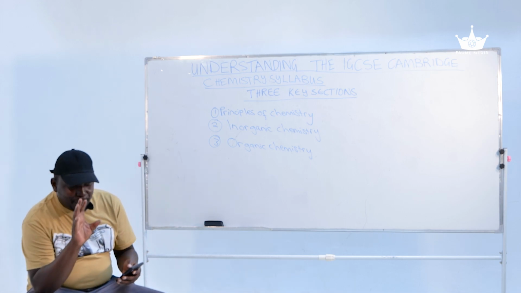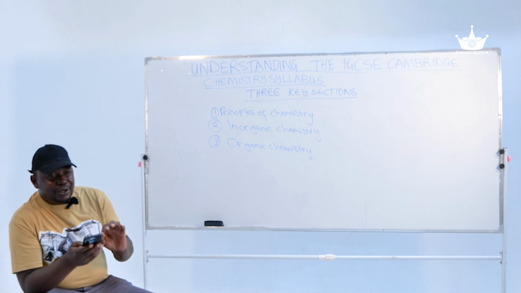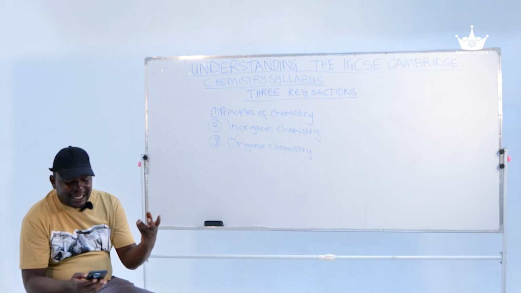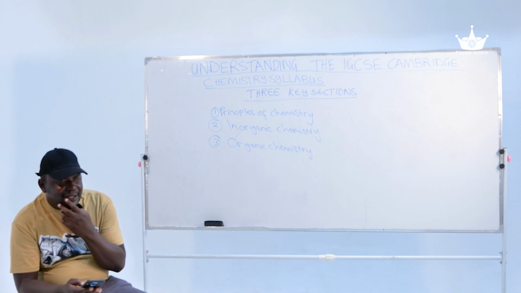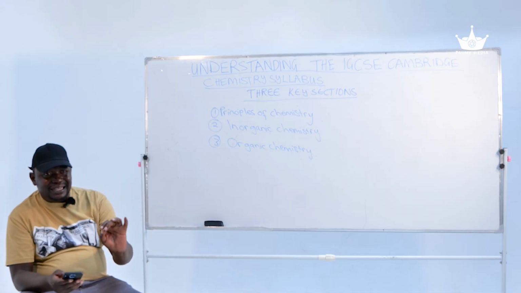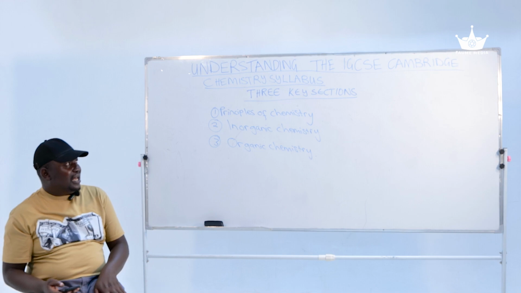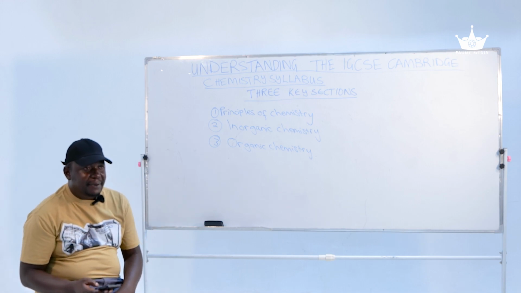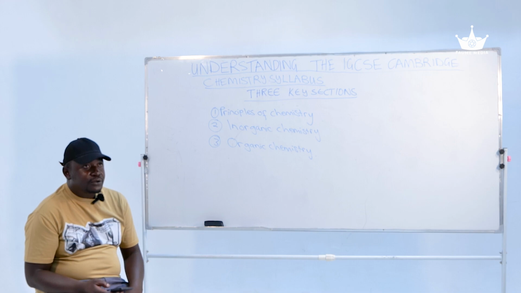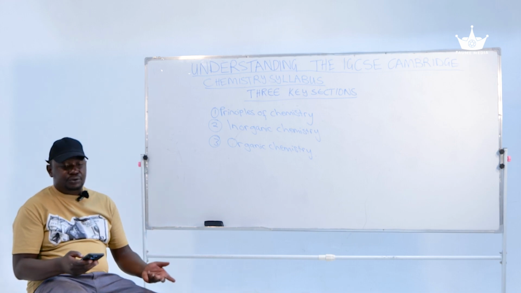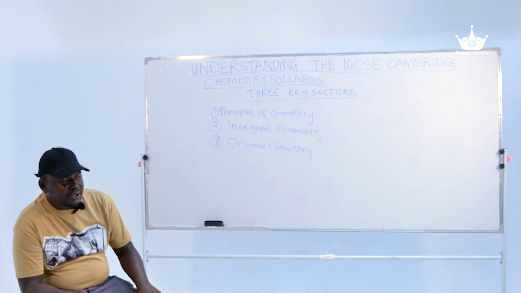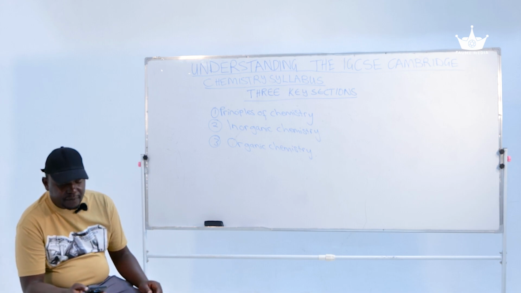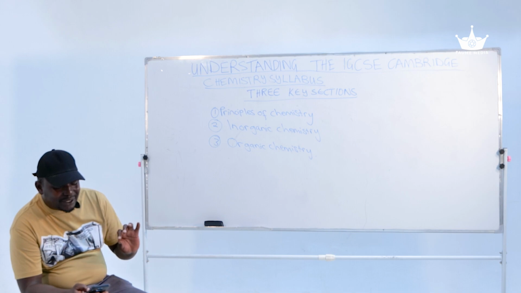Under the mole concept and stoichiometry, we're going to look at concepts like calculating relative molecular masses, right? And also reacting masses. The depth of the discussions differs depending upon which particular curriculum you're studying, because remember, under Cambridge IGCSE Chemistry, we have the core syllabus and we also have the extended syllabus. For more information in that regard, I advise that you go to the Cambridge website and download the syllabus yourself, all right? Then the next part is called inorganic chemistry.